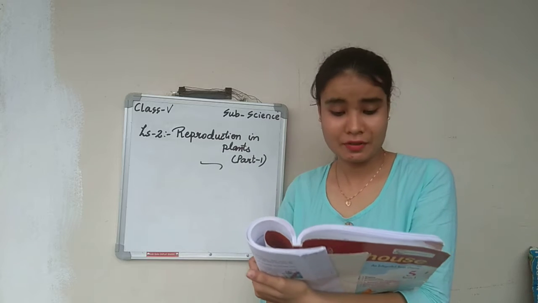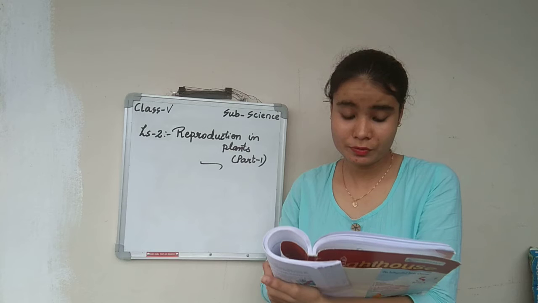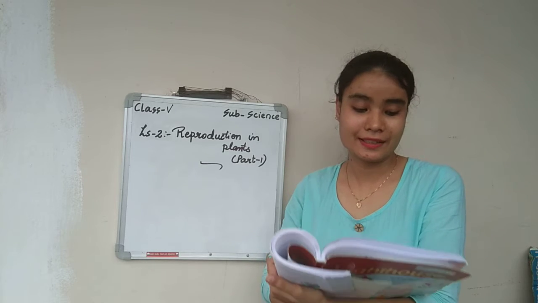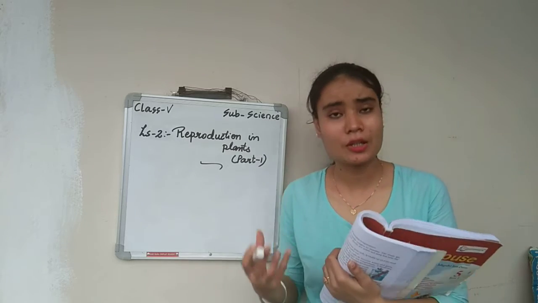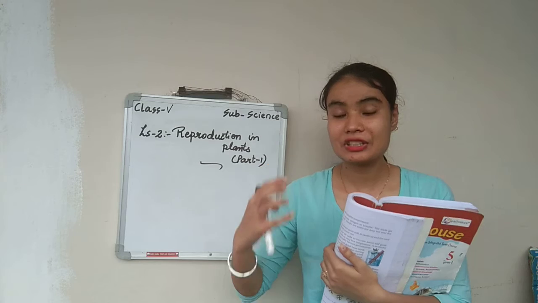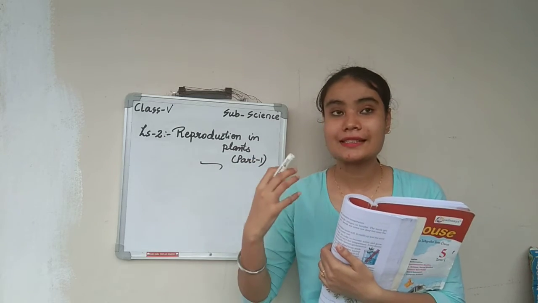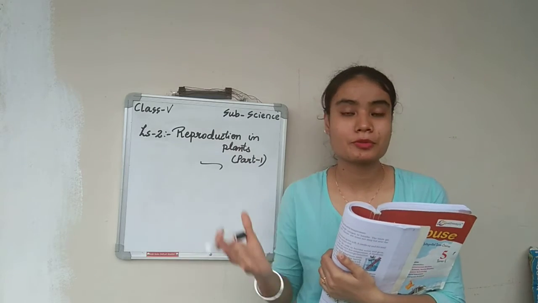Plants reproduce in many ways. Most of them reproduce through seeds. A flower changes into fruit. A fruit contains seeds. New plants grow from seeds. So these plants reproduce in many ways. How? When a plant changes itself into a fruit, and changes itself into a seed, this is the process of reproduction.